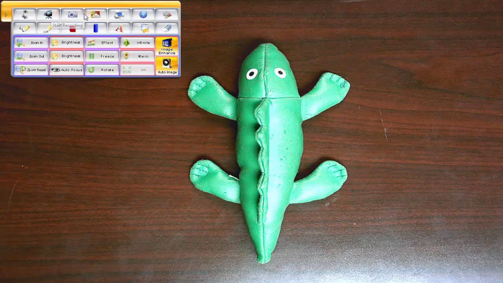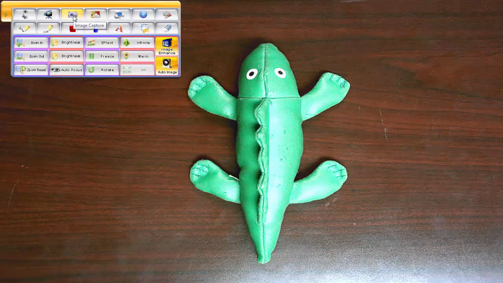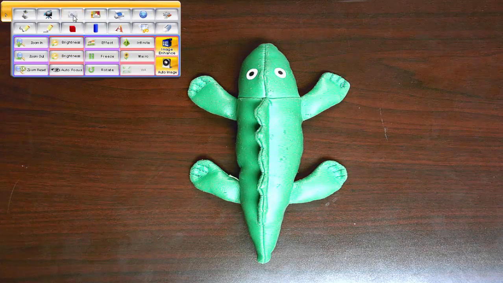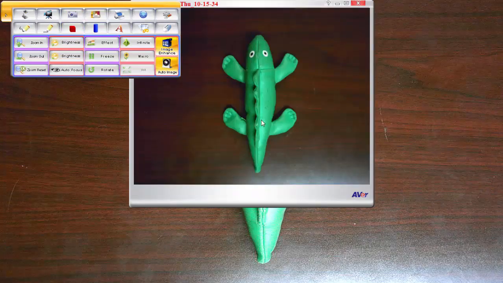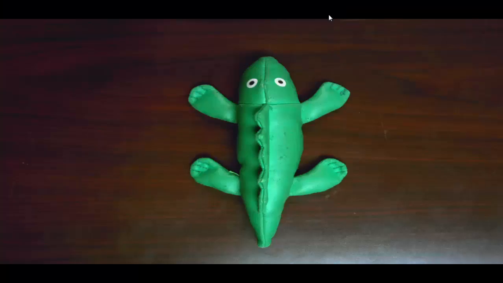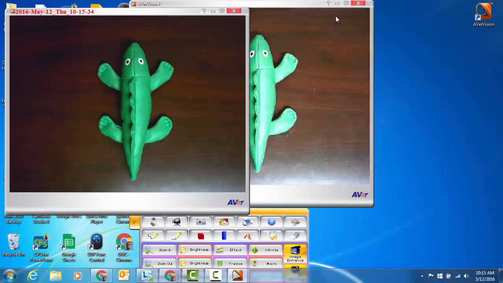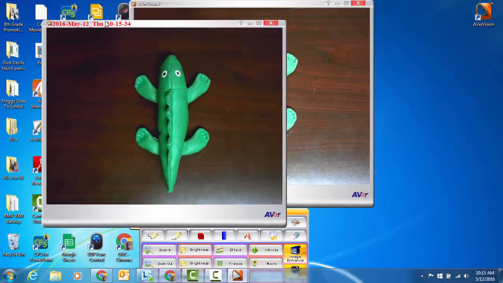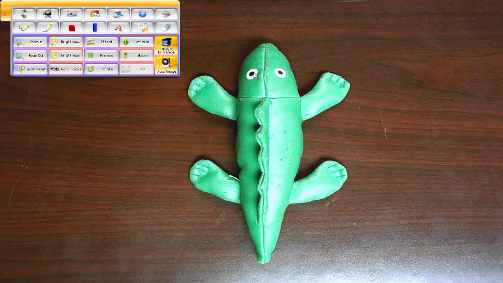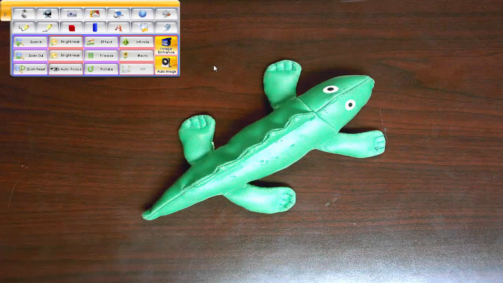So that's our recording. Image capture is just what it sounds like. It's an image capture. I can take a real quick capture of the image. Whatever, I got it. And there it is. And it pulls up automatically, and you will know. Some people might think like, hey, is this my real document camera or is this a picture? Well, because it indeed has the red title with the file name, you can tell that that's the actual image. I'm going to go ahead and save that image, and it's going to go right to that videos folder automatically. And you can now do what you want to with that image.